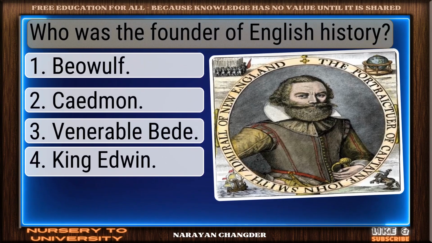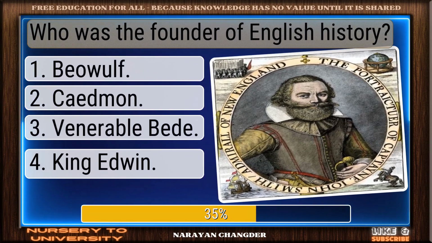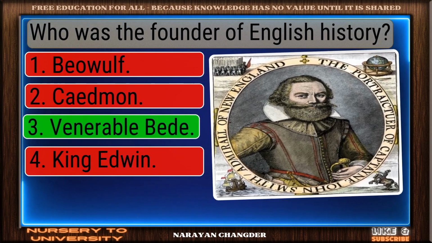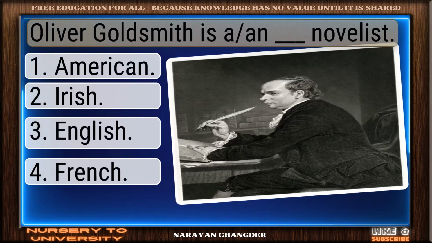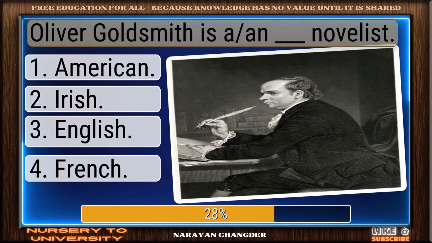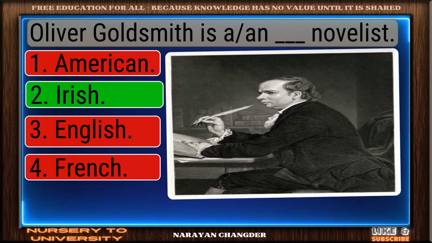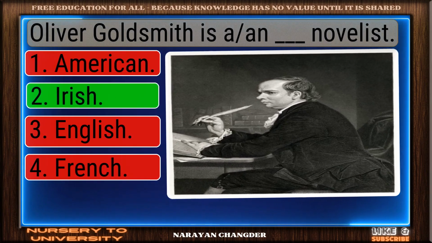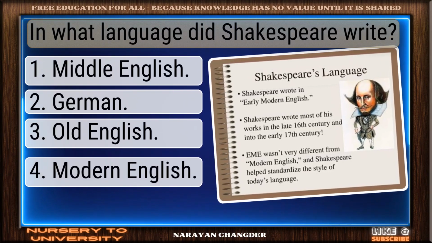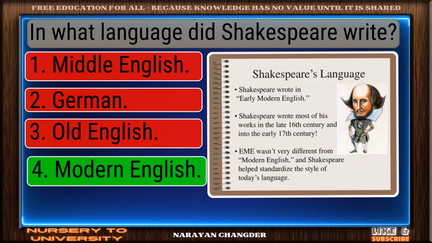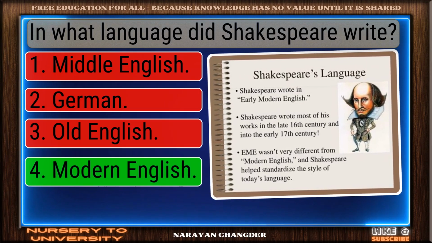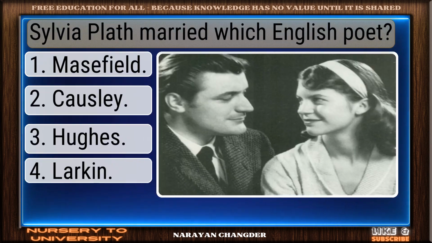Who was the founder of English history? Excellent. Venerable Bede is well-reasoned. Oliver Goldsmith is a dash novelist. Well-reasoned. Irish is correct. In what language did Shakespeare write? Smart move. Modern English is accurate answer.